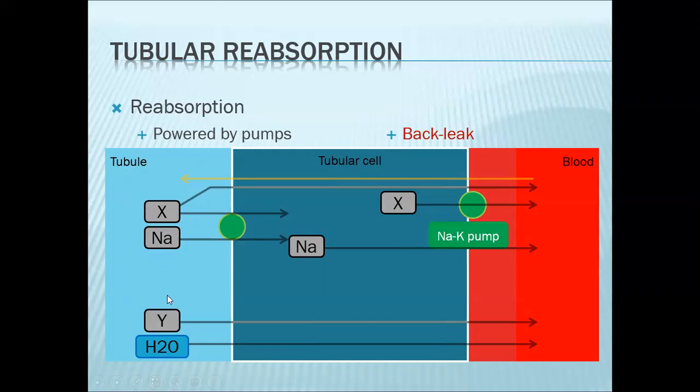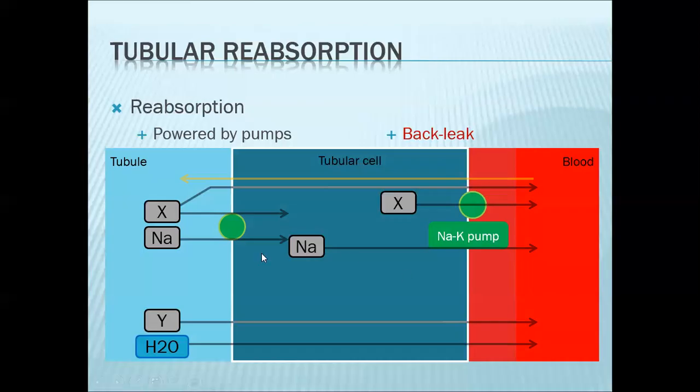So you have now a greater concentration as water is being reabsorbed. That will also facilitate faster reabsorption of these substances through your tubular cell. So they can go transcellularly, meaning through the cell membranes, as they go out to the blood, or they can go paracellularly between tubular cells. So you have the tight junctions.